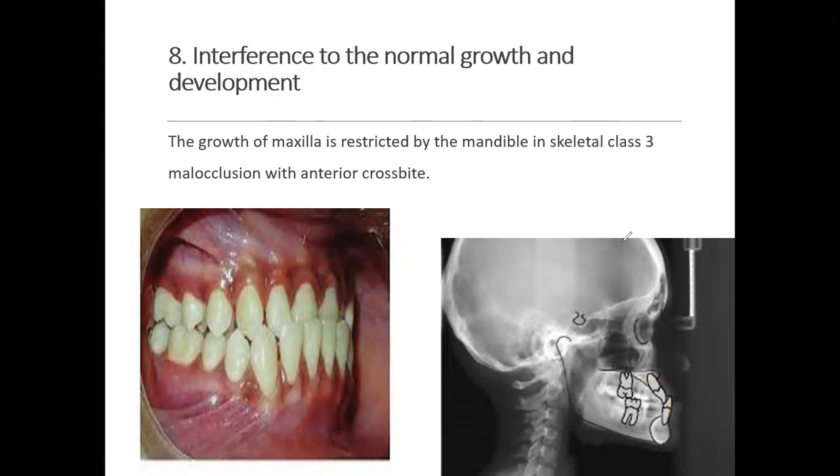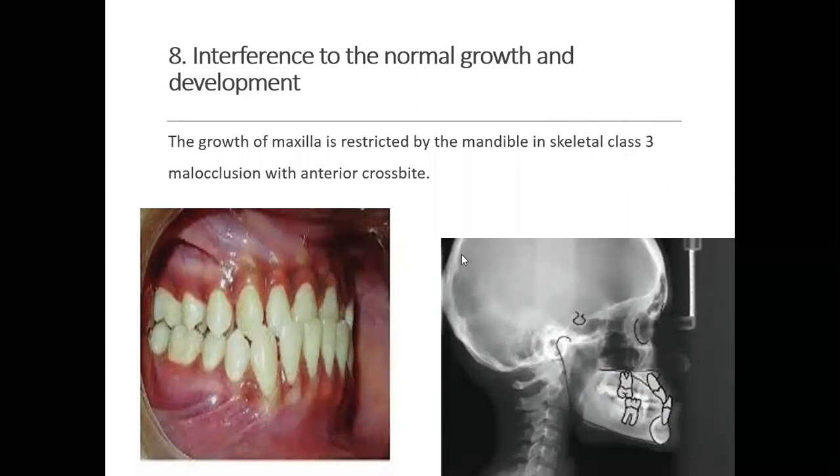The mandibular teeth are not allowing the further forward growth of maxilla, and due to that, the maxillary growth will be restricted and the mandible will be free to grow. This will ultimately lead to class 3 malocclusion.